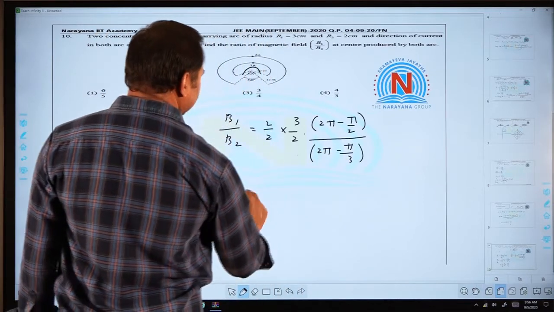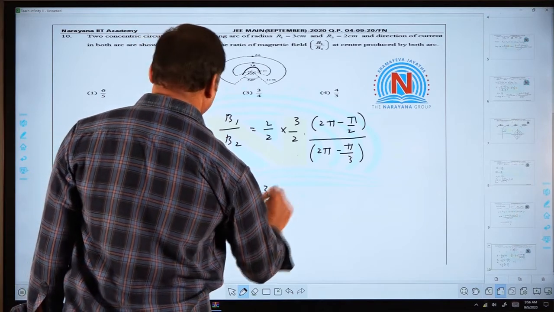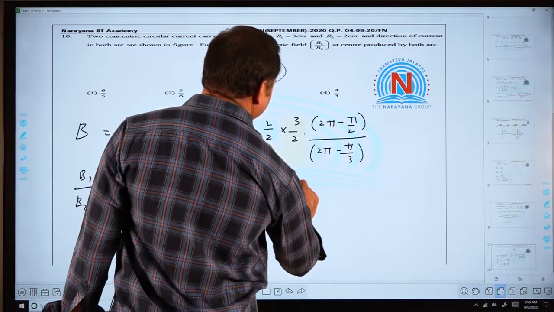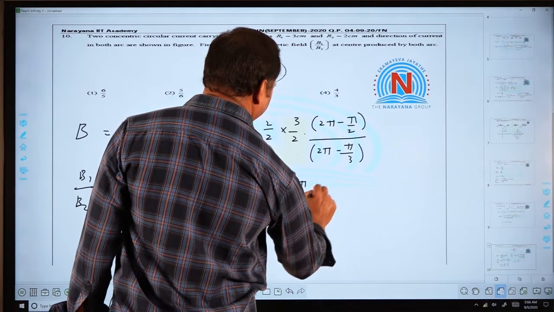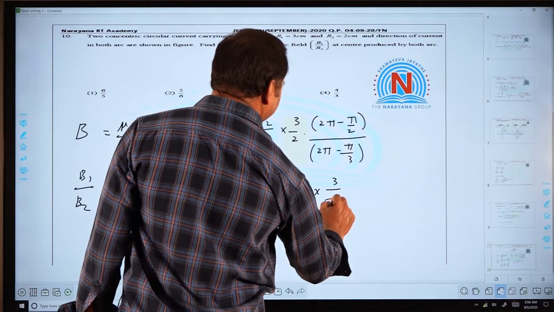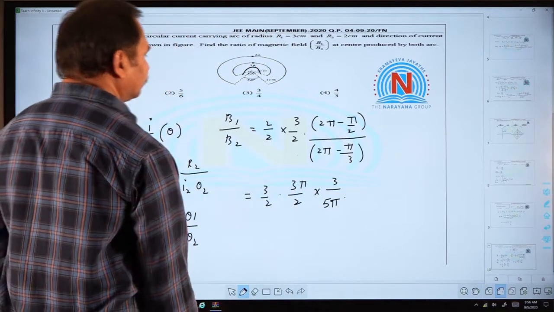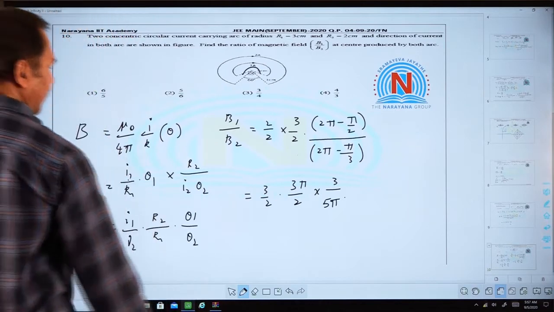So simplify this. So 3 by 2 times 3 by 5 pi, so pi can be cancelled.